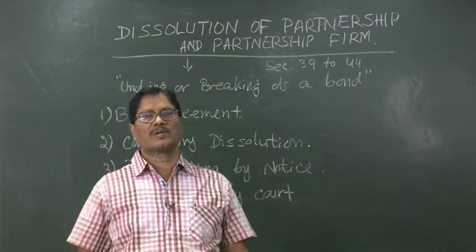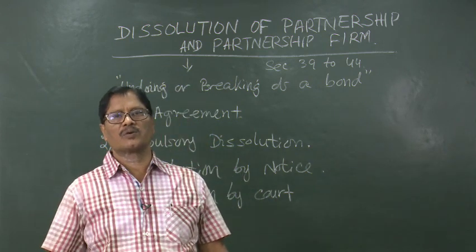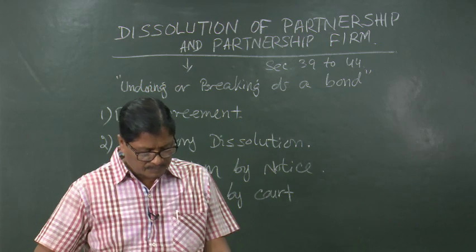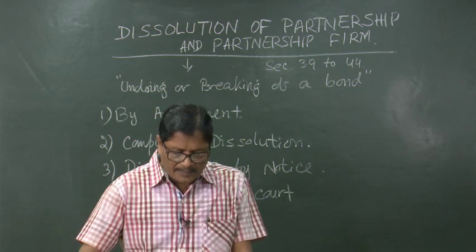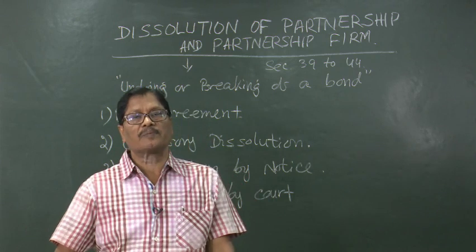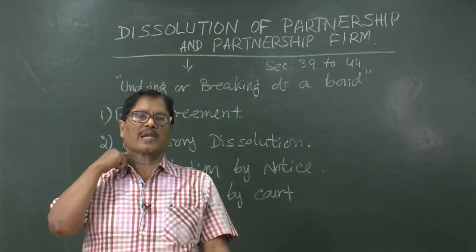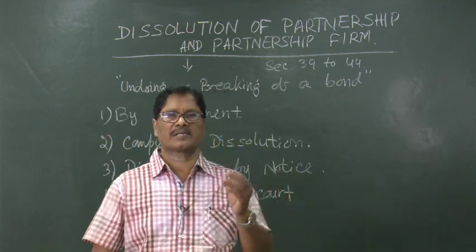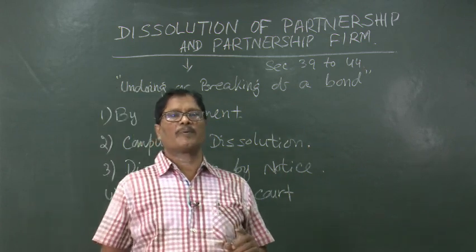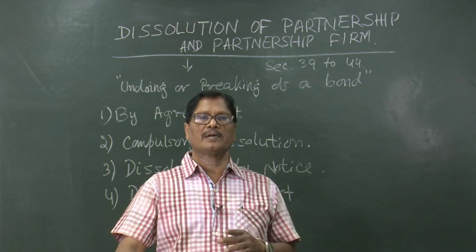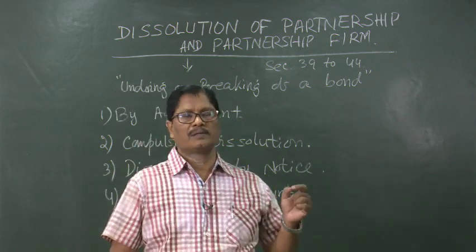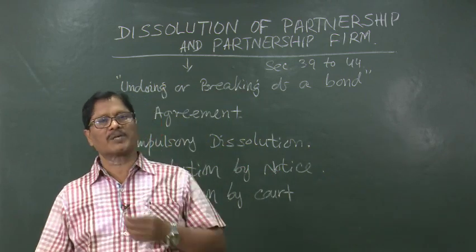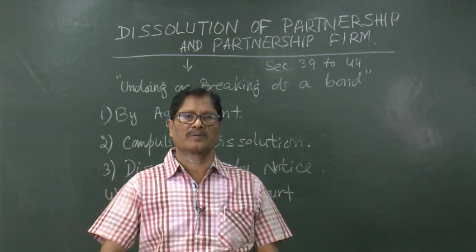So, he will not be in a position to work anymore. In that case also the other partners can go to the court of law and apply for the dissolution of the firm. The third one is when a partner deliberately and consistently commits breach of contract or breach of agreements. Suppose there are 3 partners, and each partner is given one department, say one purchase department, one sales department, one administration department. But the person in charge of the sales department interferes in the work of the other 2. In that case also the other 2 partners have the liberty to go to the court of law and apply for dissolution of the firm.